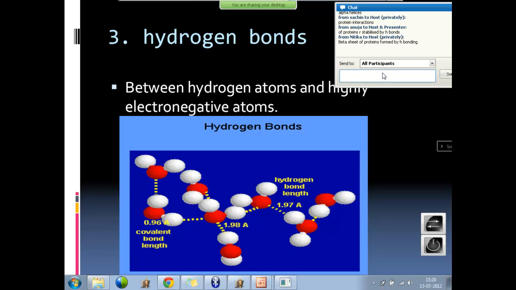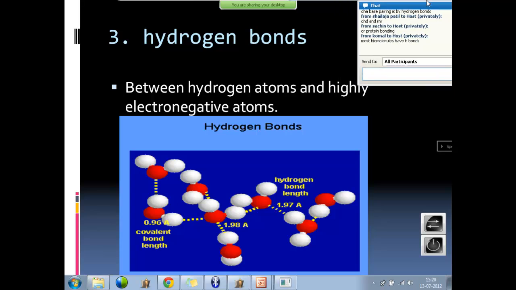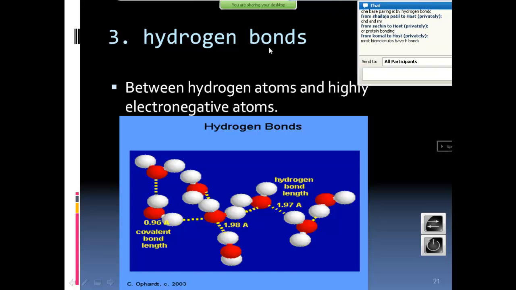I'm not asking, I'm just discussing with you. Where do we find hydrogen bonding in our biology? Like proteins, DNA, yes. Nucleic acids, exactly. In DNA it stabilizes the molecule, right? Double helix stabilization, exactly. In DNA, RNA, proteins. Whichever molecule you take up in life sciences, all have some kind of hydrogen bonding.